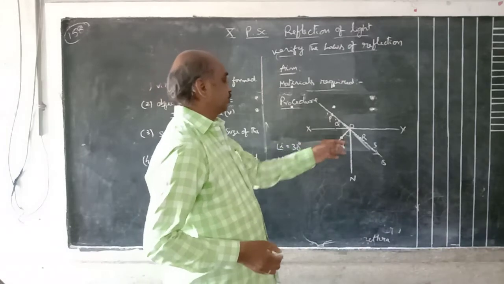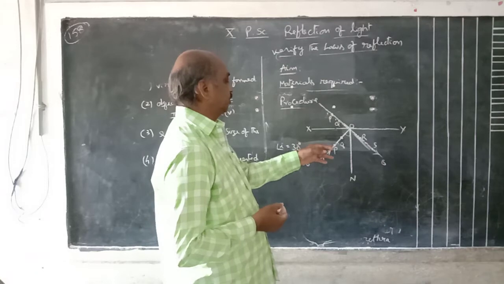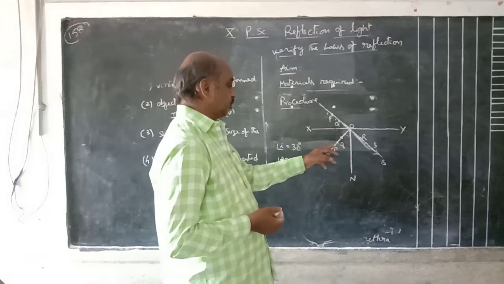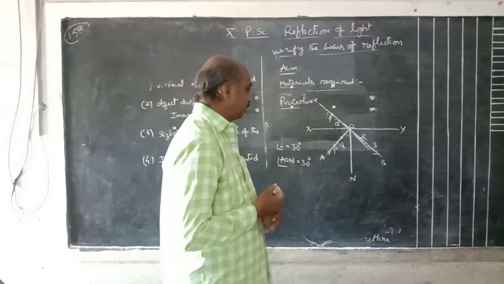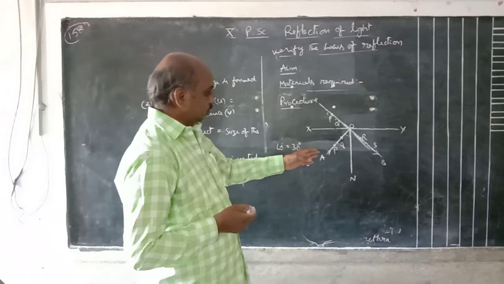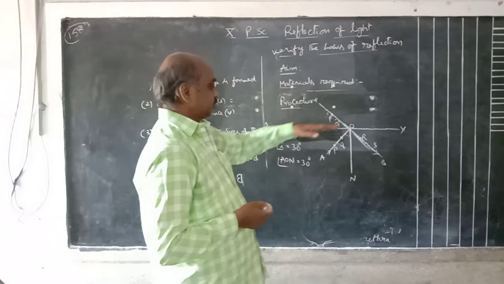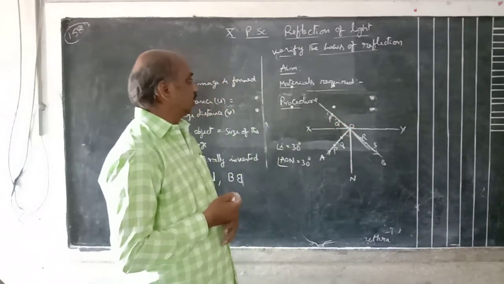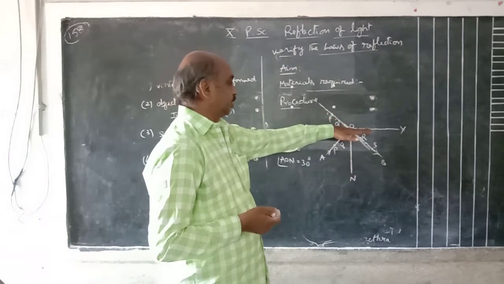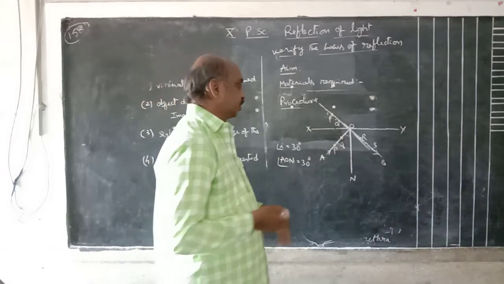Arrange two identical pins, P and Q, on the straight line AO at different positions. The two pins appear to be on the same straight line AO. Next, take a plane mirror and fix it on XY, with the reflecting surface in the downward direction.